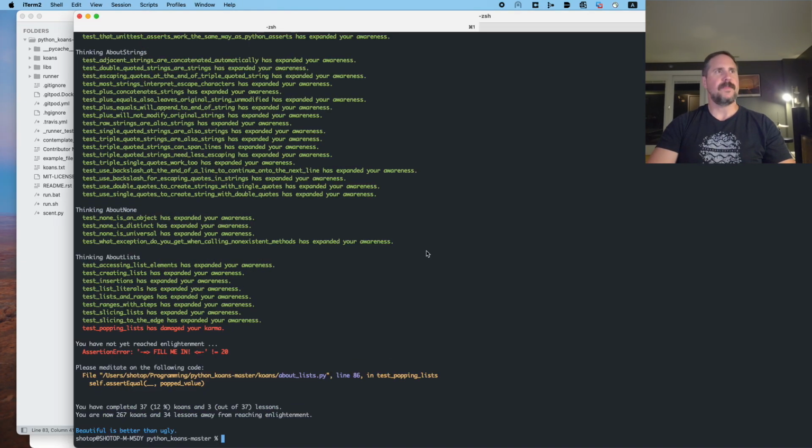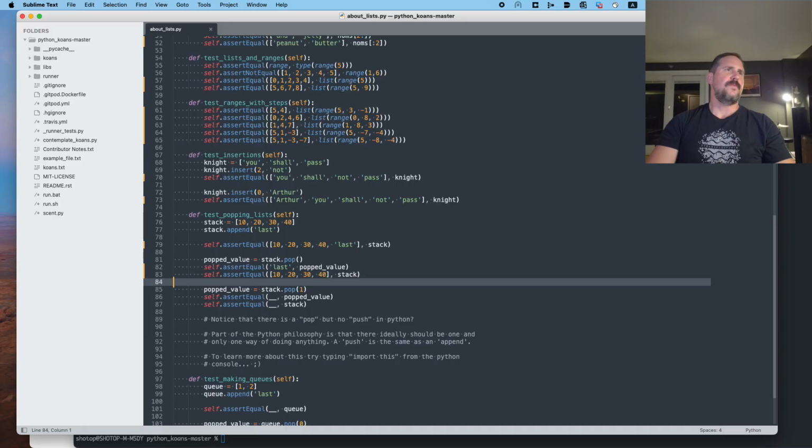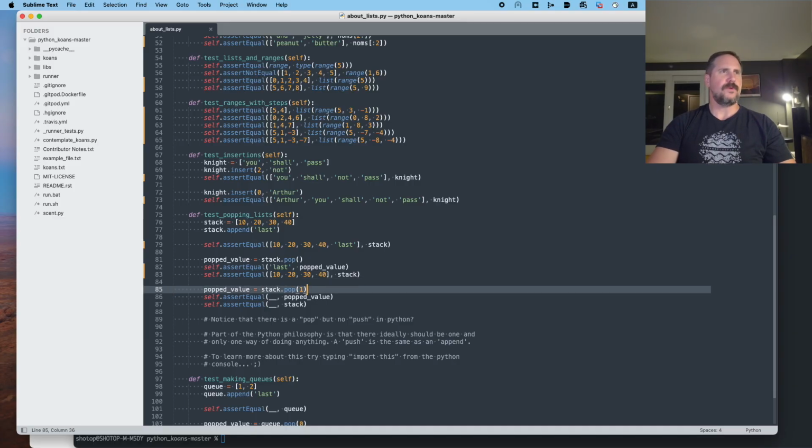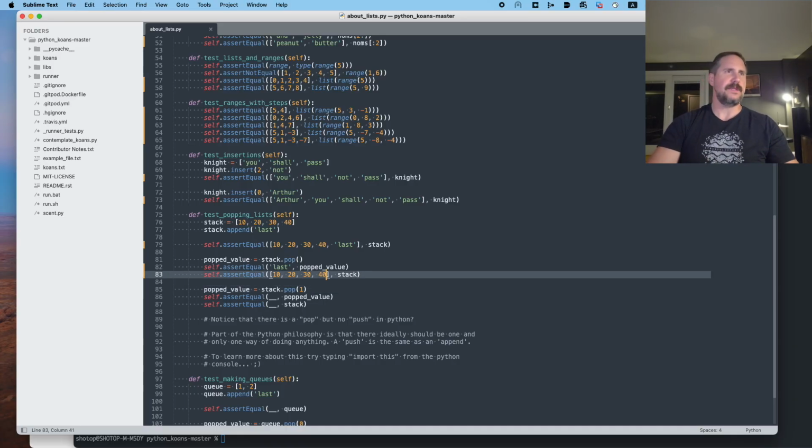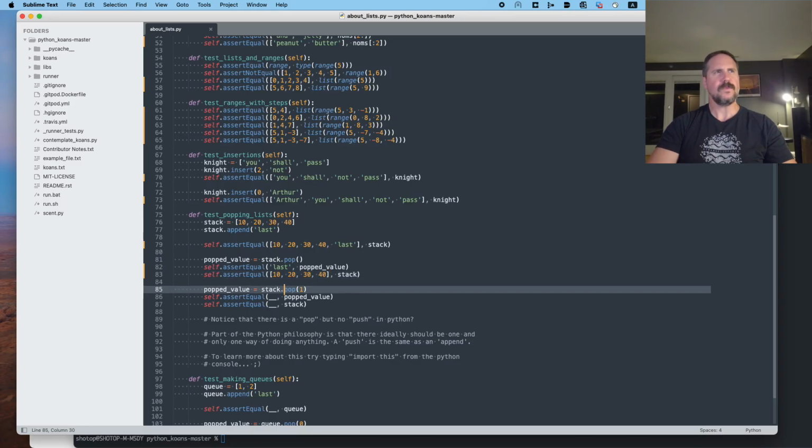So yes, they did. All right, so now popped value equals stack pop 1. Okay, well, stack in its latest form is just 10, 20, 30, 40. And we've taken it and we've popped 1.